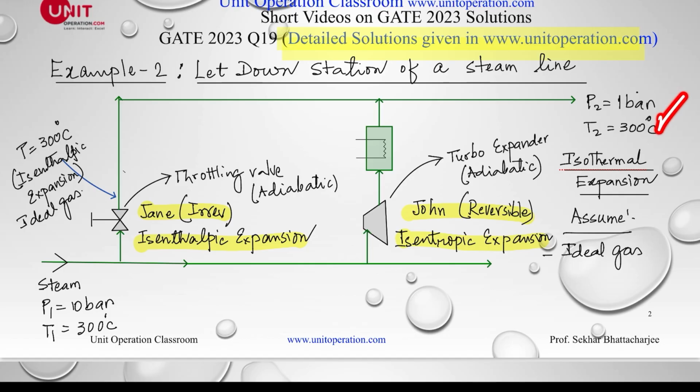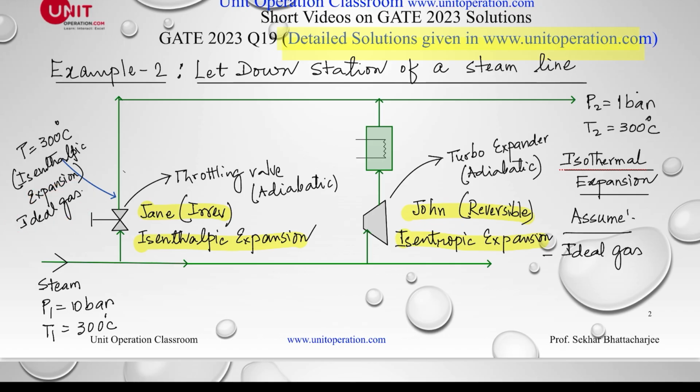Okay, so this can be done in two different ways. One way is to put a throttling valve here, and assume this to be adiabatic, no heat loss, well insulated. That's the Joule experiment, irreversibility. Since this is throttling under adiabatic condition, this is an isenthalpic expansion, we know. Therefore, the temperature here, 300 degrees Celsius, will be the same as the temperature here, 300 degrees Celsius. But that is only on the assumption of ideal gas.